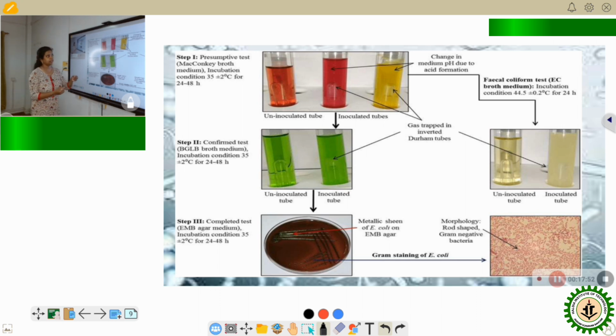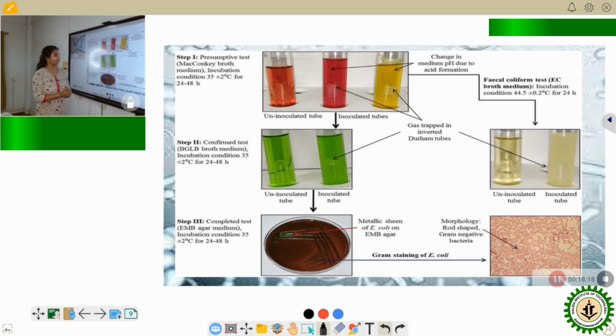After that, the inoculated tubes which have given positive results are taken and the confirmed test is performed. For the confirmed test, we use a different broth called BGLB broth. In BGLB broth, which is green in color, we put the sample and incubate it at 35 degrees Celsius for 24 to 48 hours.